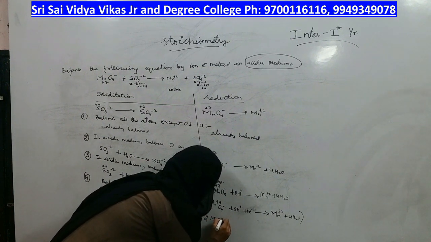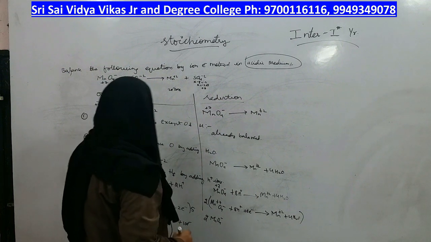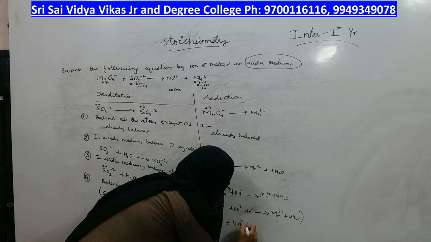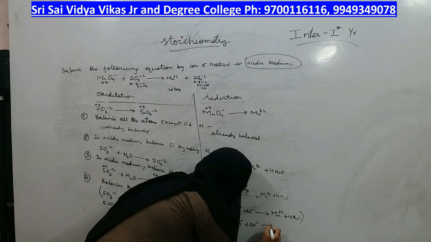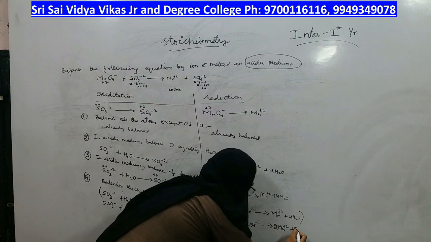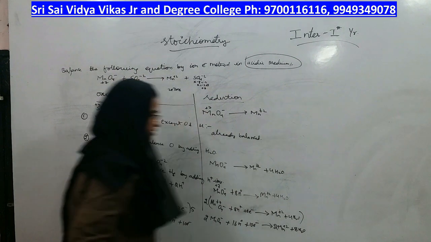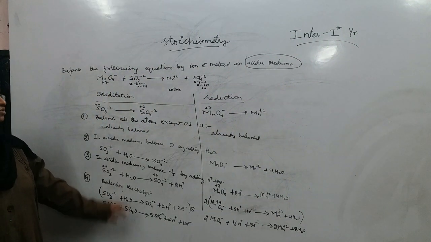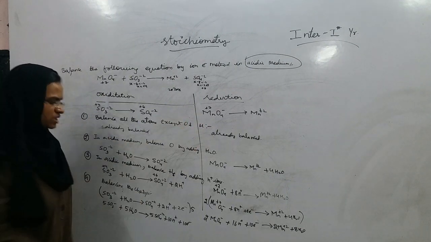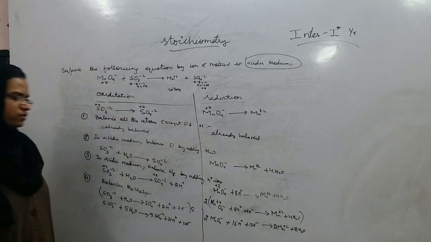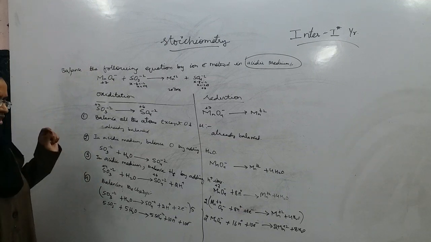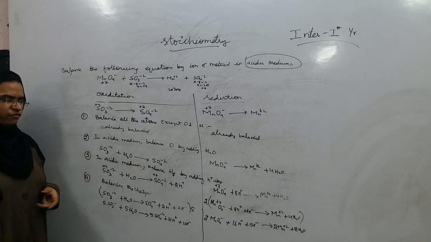Other side. 2MnO4 minus plus 2 8s are 16H plus 10 electrons give rise to 2Mn plus 2 plus 4 2s are 8 water molecules. That's the final equation you got after oxidation side balancing and after reduction side balancing. Now what you have to do is combine both and cancel out whatever terms are similar and then get the final equation.